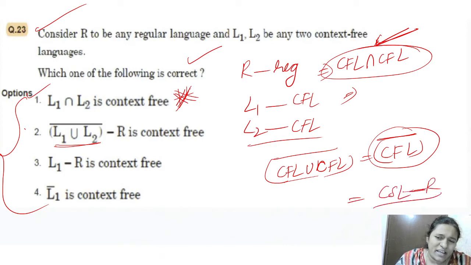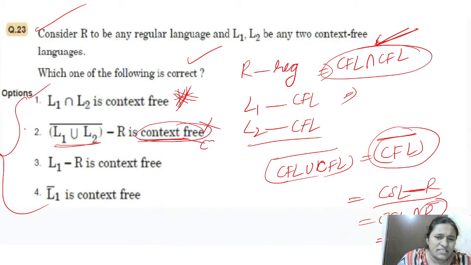CSL minus regular is CSL intersection regular complement. CSL intersection regular is closed under everything. The complementation of a regular language is also regular. That's why it will become CSL only. This is also not a CFL. He said this is context free, but it is not context free. This is a context sensitive language we are getting.